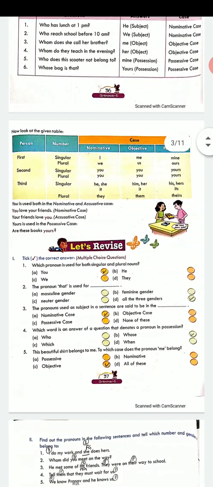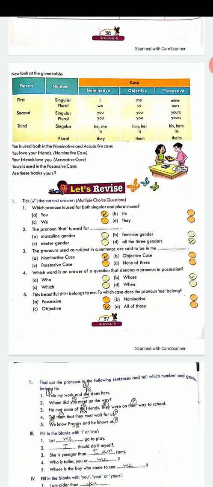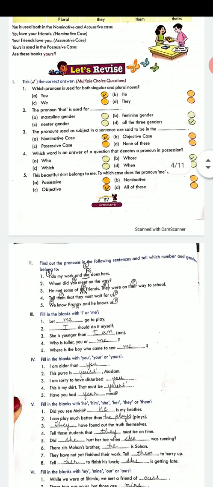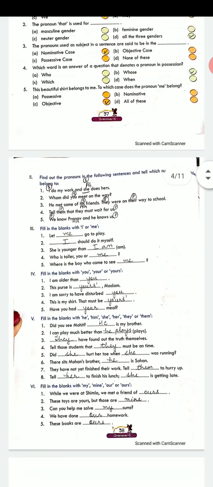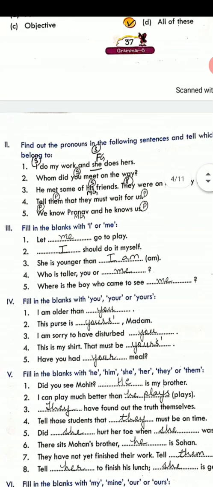Let's come to the exercises now. The first exercise has been done for you. On the next page, you have to find the pronouns and tell which number and gender they belong to. Now, number has been given in circles. Like in the first sentence, if you see, I have put a circle with S. That means यहाँ सिंगुलर की बात हो रही है. जहाँ पर सर्कल में P है वहाँ प्लूरल की बात हो रही है.